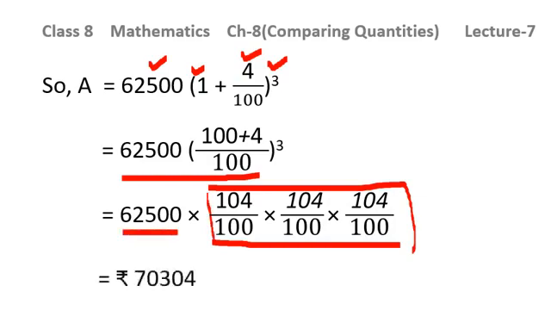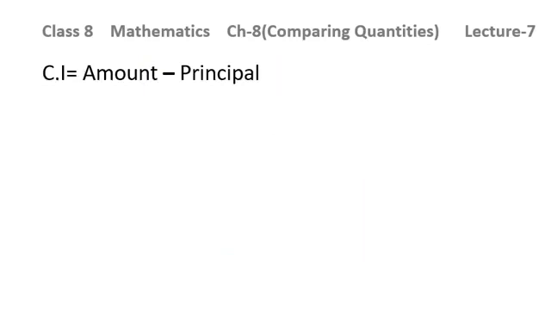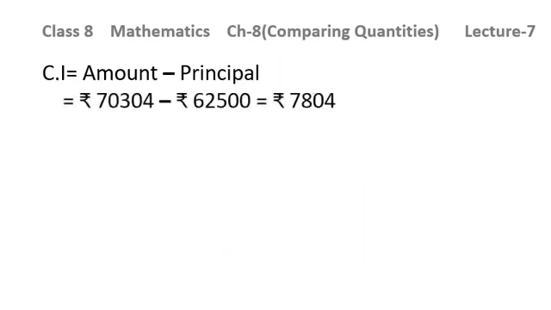So the answer will be, after solving, you will be getting 70,304. So this is the amount. Now we need to find out the compound interest. So it will be amount minus principal. So 70,304 is the amount we have calculated, and 62,500 is the principal given to us in the question. So the compound interest will be 7,804. So I hope all the 3 parts are clear to you.